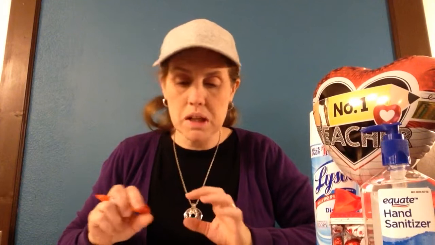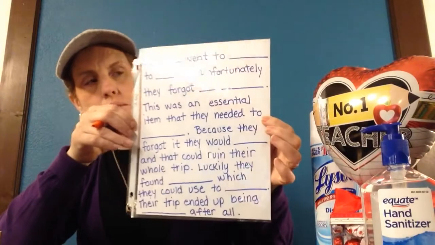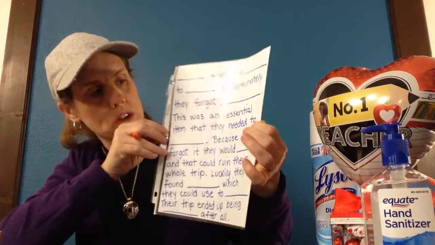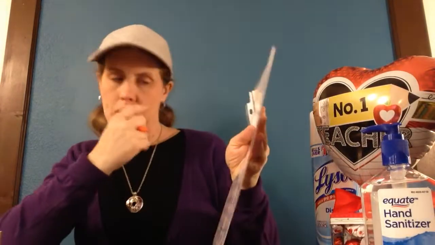Easy to do. You can do it from the comfort of your own home, and you really don't need very much stuff. Paper and a pencil or a crayon, or maybe you can type it out, or maybe you can just think it out and tell it to one of your siblings or little cousins or even your pets. So I have right here some sentence stems. This is a story starter that I made up. Okay. And I'm going to read it to you.